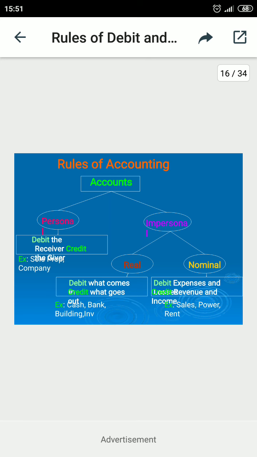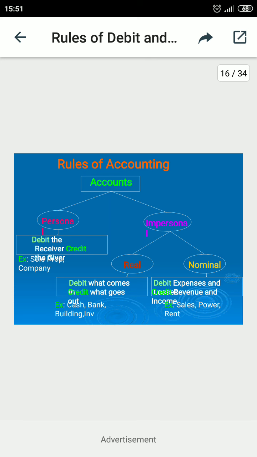One is real and the second is nominal. The real word refers to the assets and the nominal word refers to the revenue and expenses. And the personal account refers to the liabilities and the capital. Now the real account refers to all the assets: when they come in, the debit word comes in, and the credit word goes out. It refers to the assets only. And now the nominal account refers to the revenue and expenses both. So all the expenses will be debited. Here you may listen, the expenses are debited in the organization and all the revenues are credited.